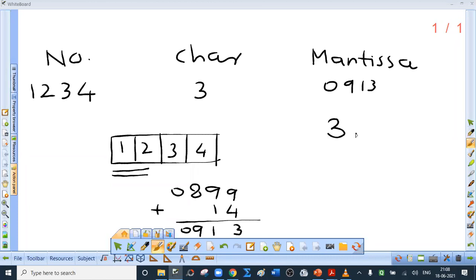So can you tell me the final log value? It is 3.0913. See, I could write this directly because characteristic is positive. Had it been negative, I would have written bar 3.0913. Is that clear?